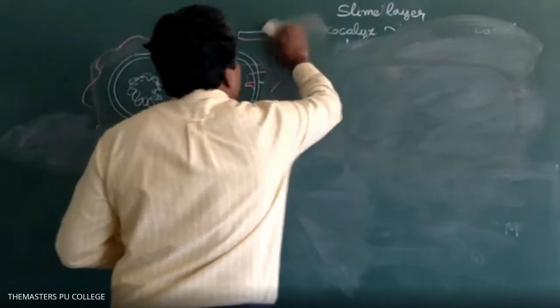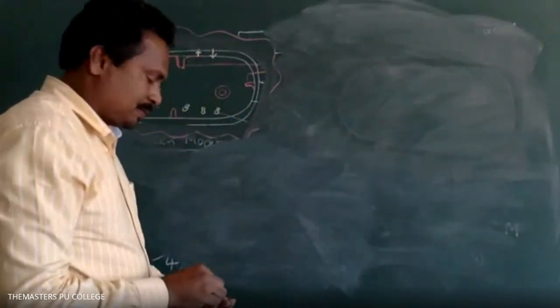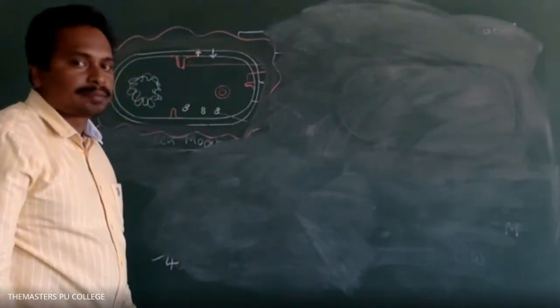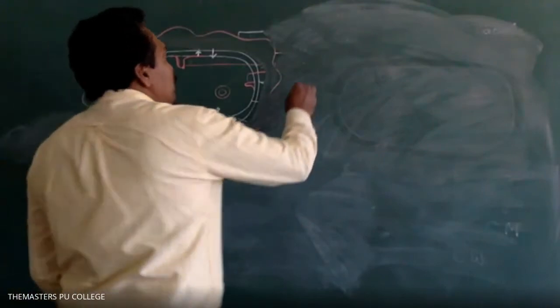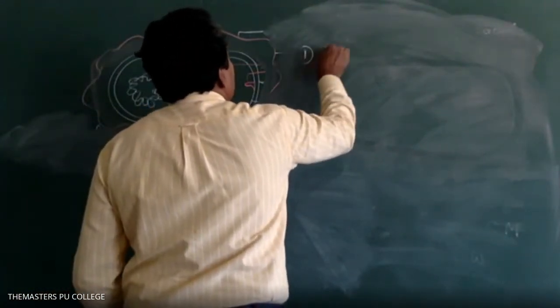The bacteria are differentiated into mainly 2 types based on the staining procedure.